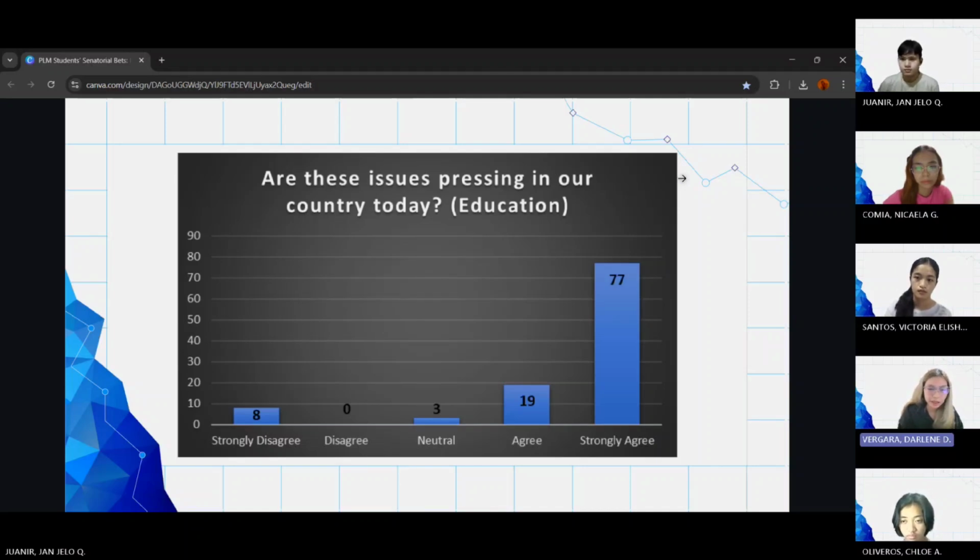our country today. Next, 19 participants agree that education is one of the pressing issues in our country today. However, 3 participants stay neutral on this issue, 0 participants disagree, and 8 participants strongly disagree that education is one of the pressing issues in the country today.